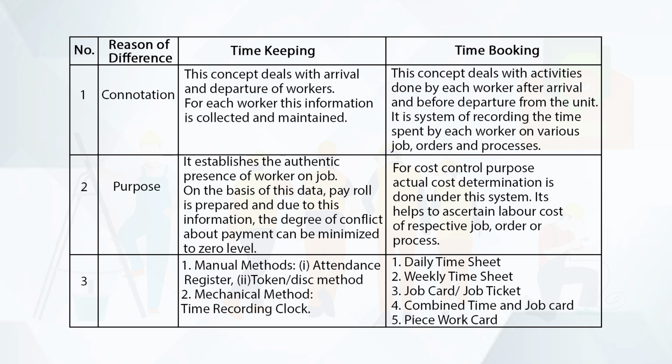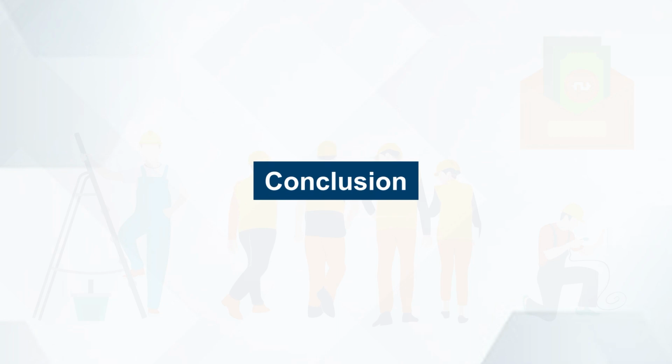Whereas, under time booking, we have 5 methods. Number 1, daily time sheet. Number 2, weekly time sheet. Number 3, job card or job tickets. Number 4, combined time and job card. And number 5, piece work card.